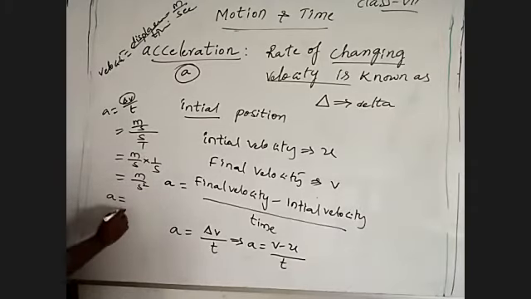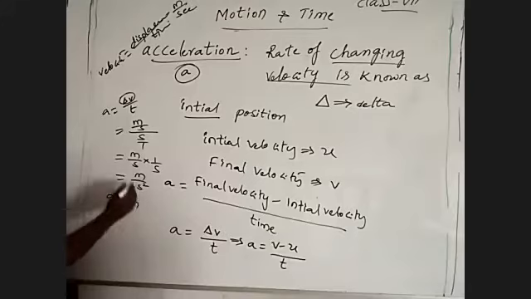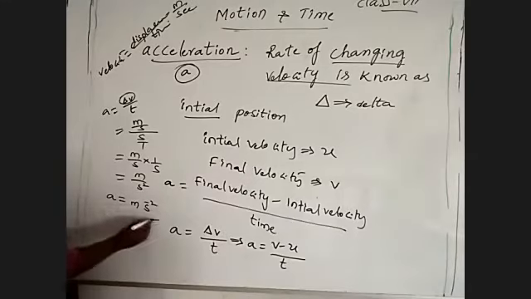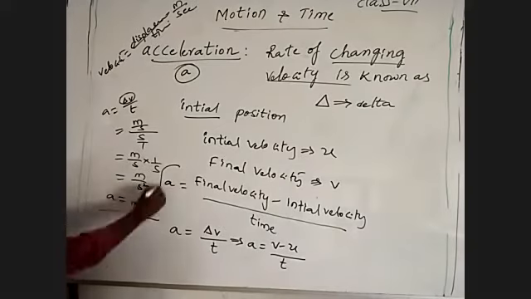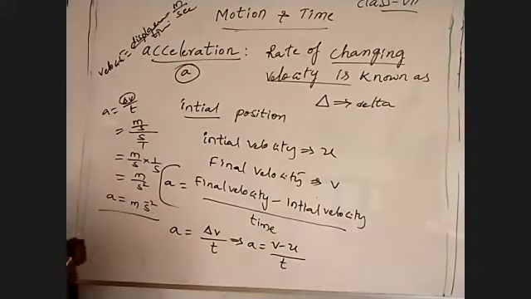So acceleration is measured in meter per second square, or meter second power minus 2.